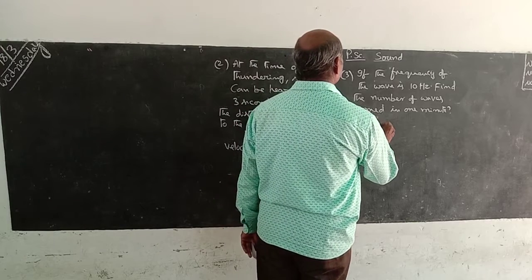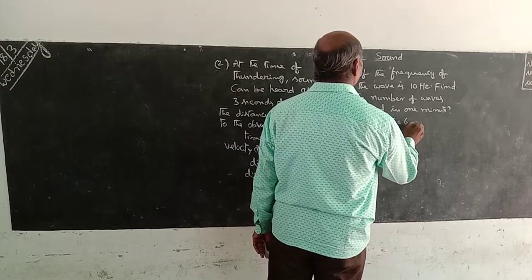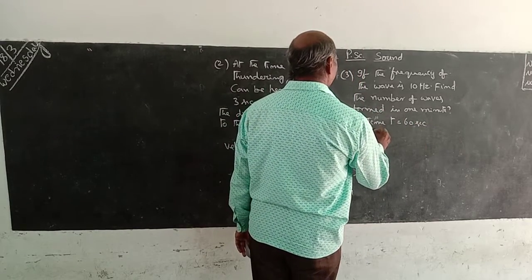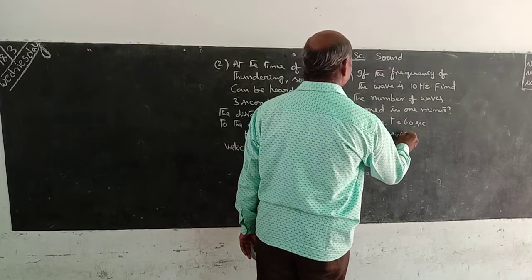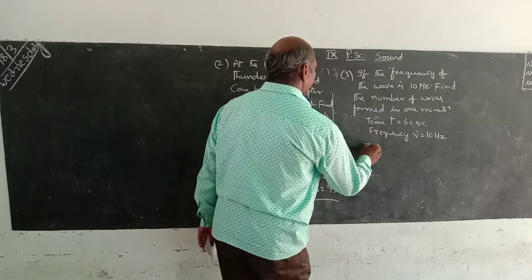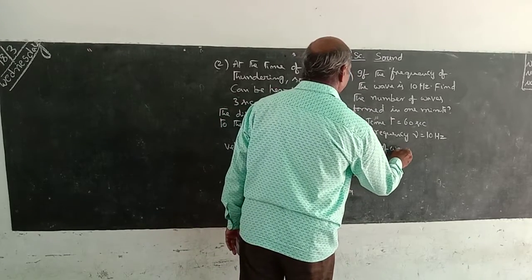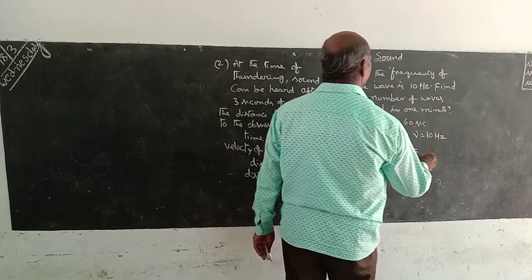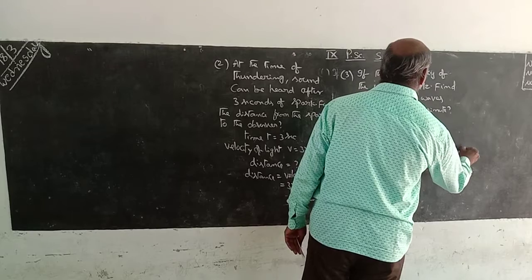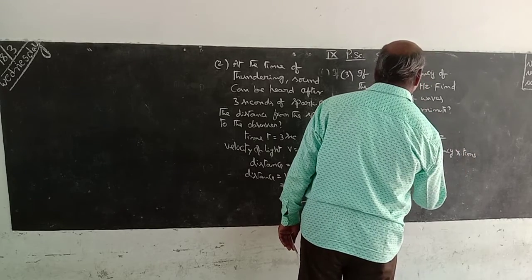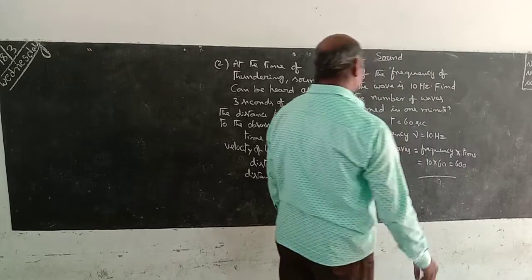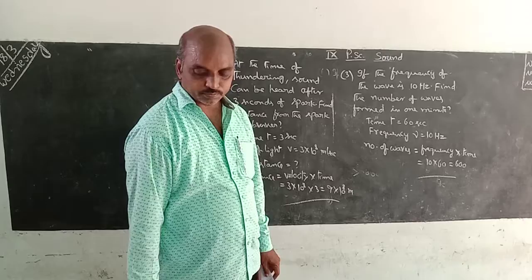Time t is equal to 60 seconds. 1 minute means 60 seconds. Frequency of the wave nu is equal to 10 hertz. Number of waves is equal to frequency into time. That is 10 into 60, 600. That is the number of waves formed in 1 minute.